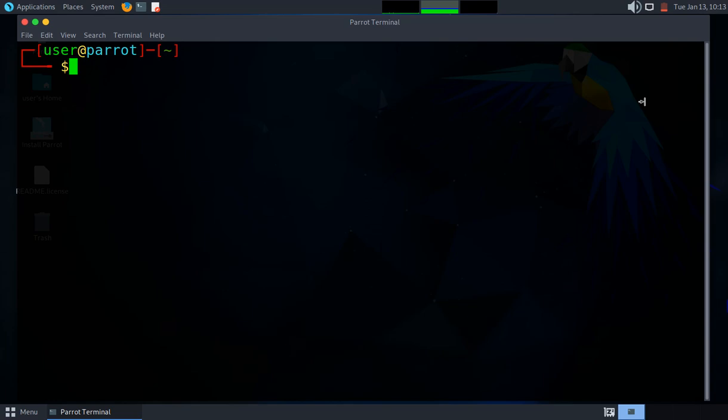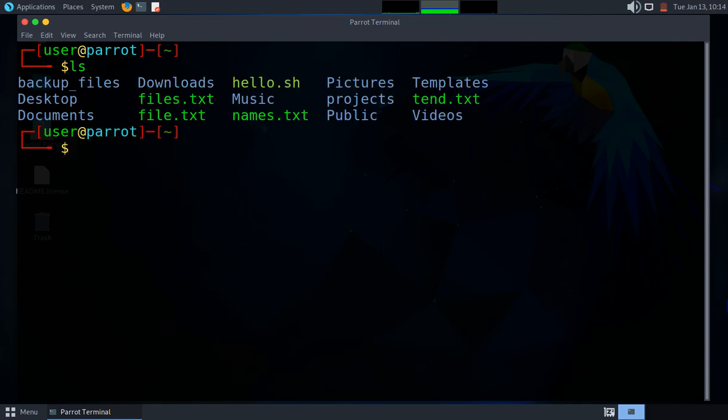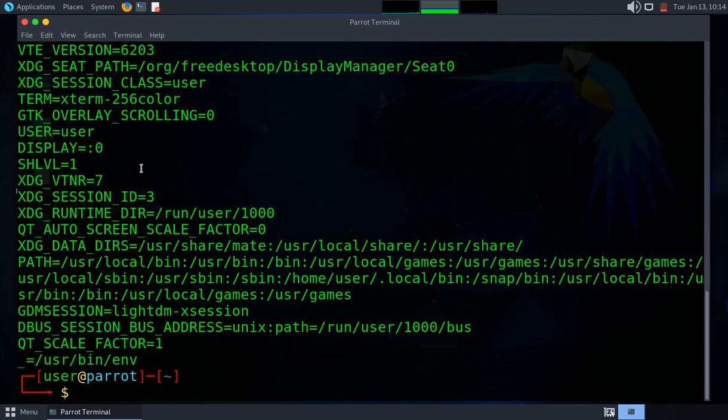Let's look at what happens when you type a command. When you type ls, this is what happens. The shell reads the command. It looks for ls in the directories listed in the PATH variable. We can use env to see all the variables, including the PATH variable I'm talking about.